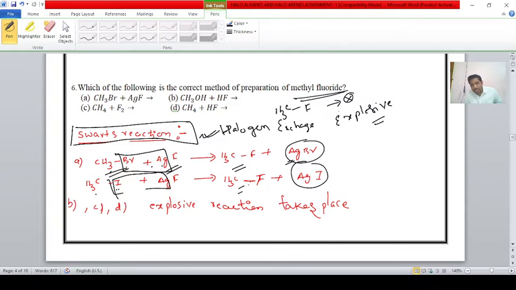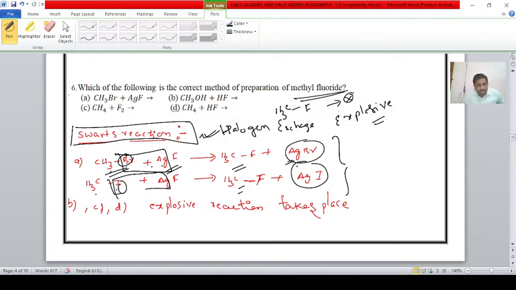In these two reactions, we are preparing methyl fluoride. It is a named reaction, student, the Swarts reaction. When methyl bromides or iodides react with silver salts like silver fluoride, they form methyl fluoride and silver salts. This reaction is known as the Swarts reaction.